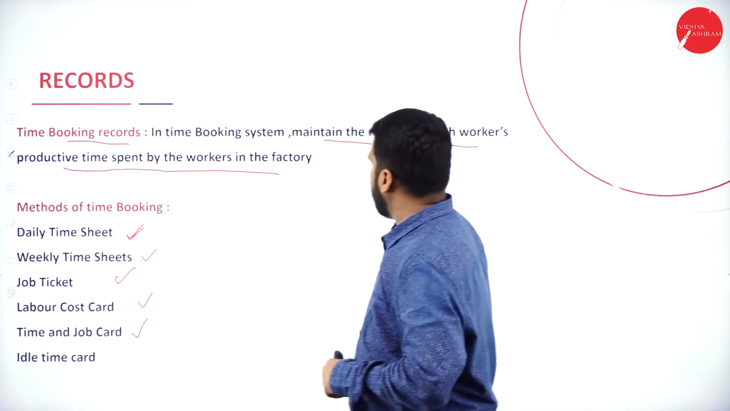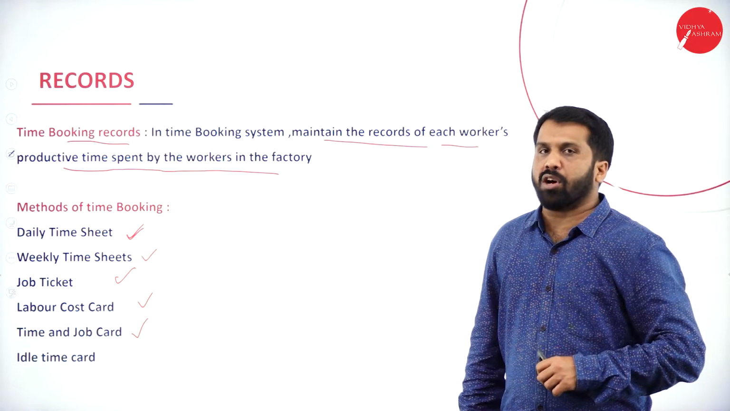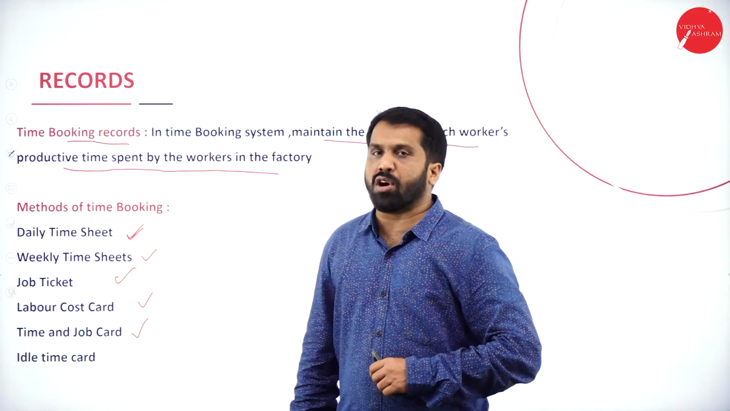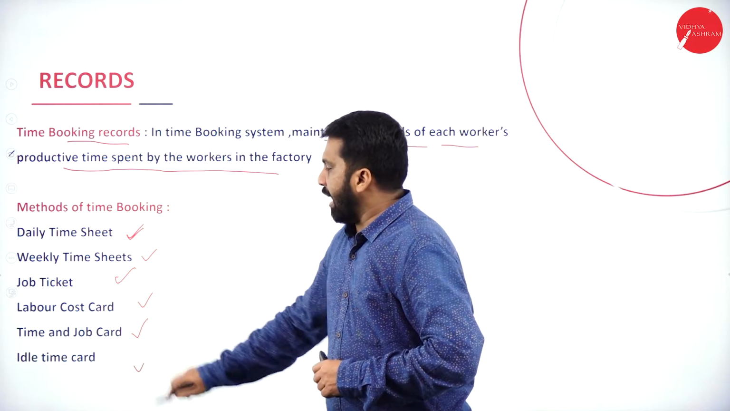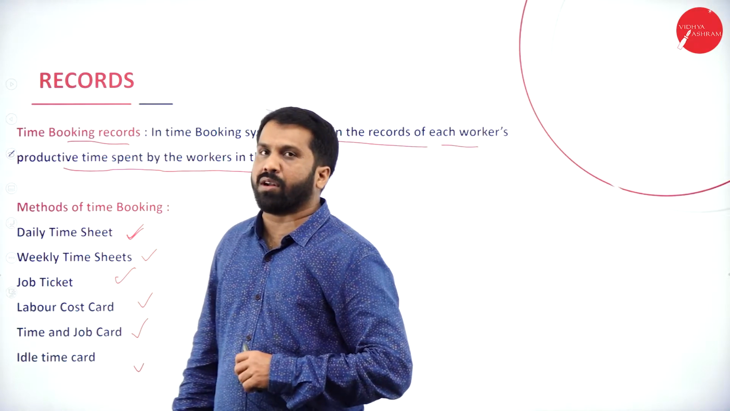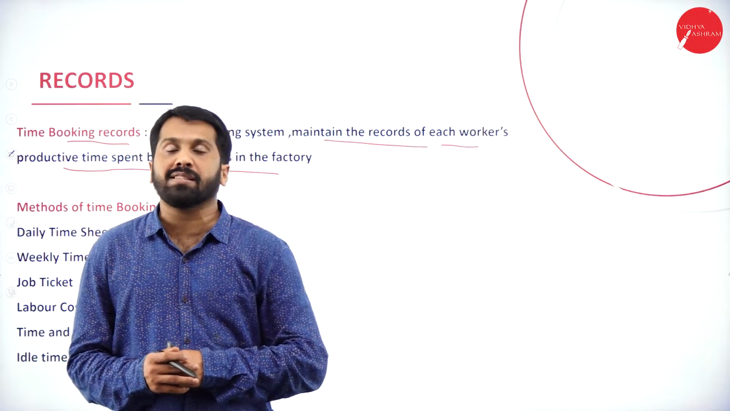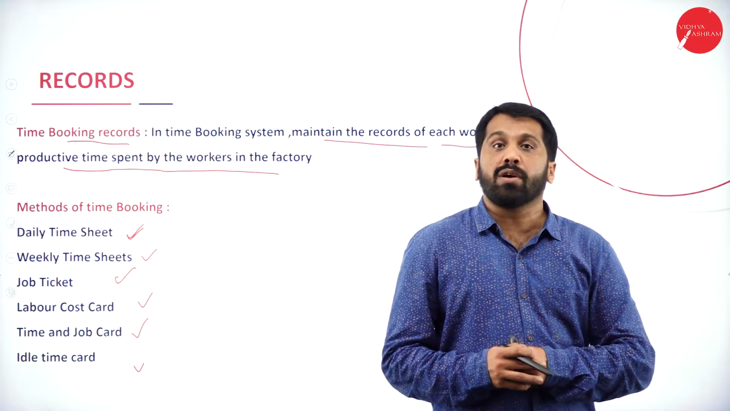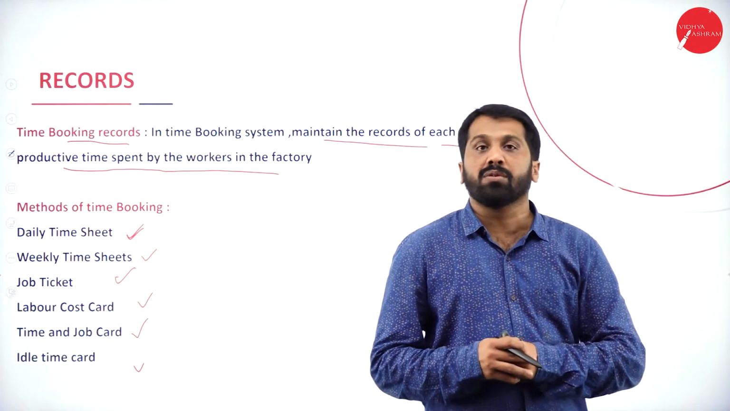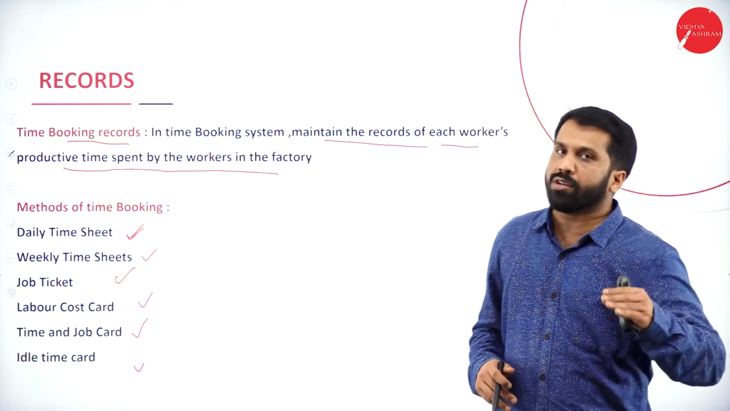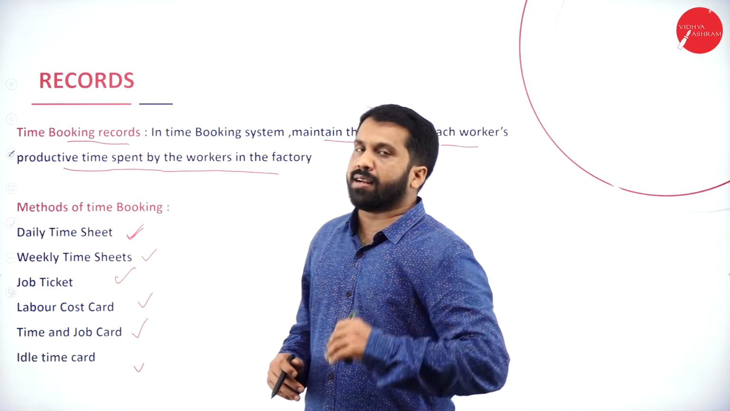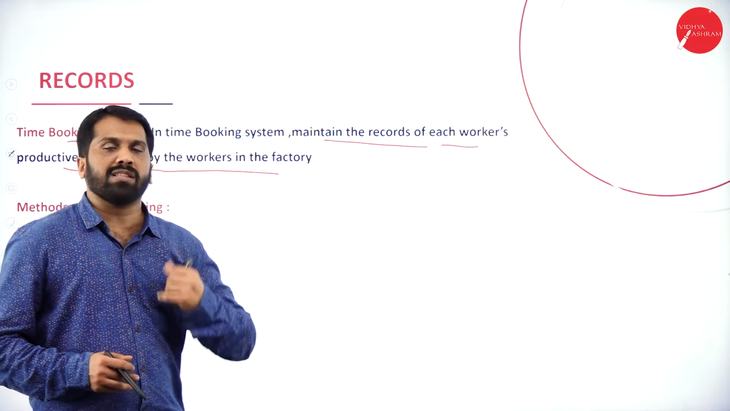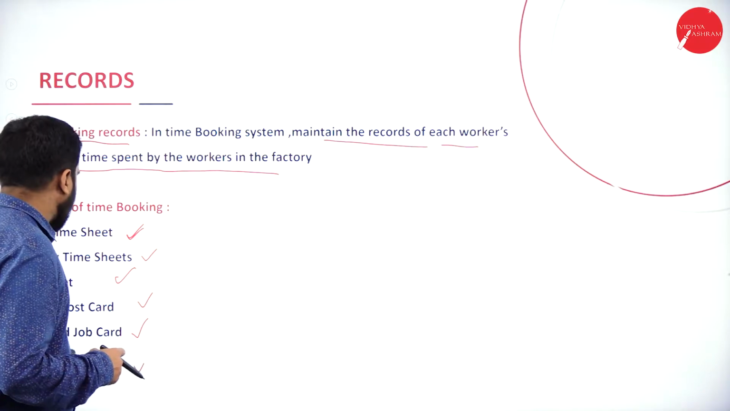Time and job card: simultaneously it takes care of your time as well as the job you have completed. Now, idle time card. What does idle time card mean? Out of 8 hours, how many hours or minutes have you wasted, how many hours or minutes were you unproductive, not with the machine? If you're talking to your friends or colleagues, spending time in the canteen, or spending time on the phone, everything will be recorded in the idle time card.